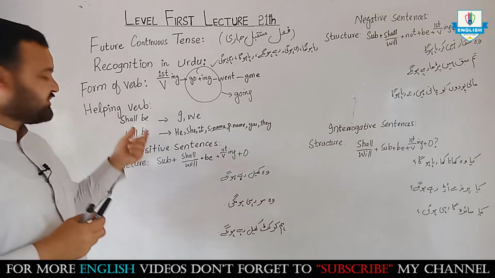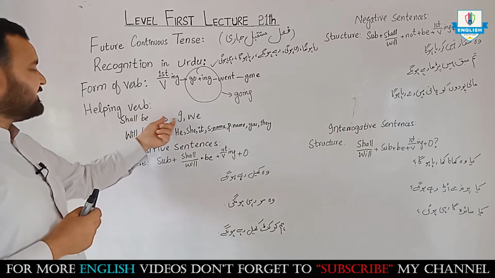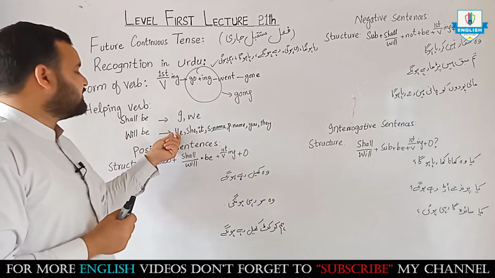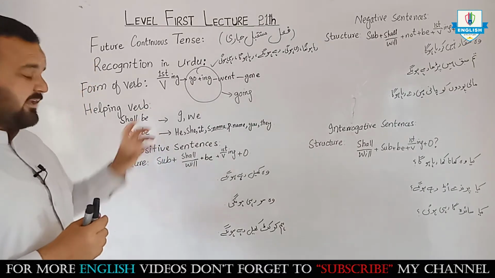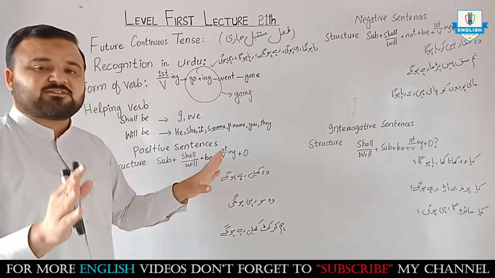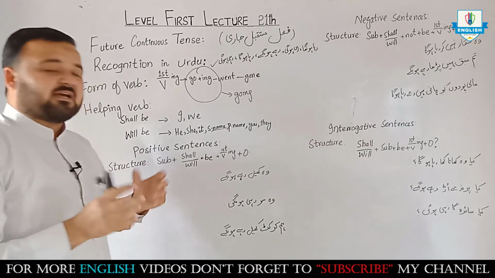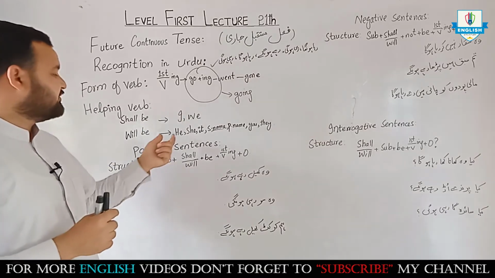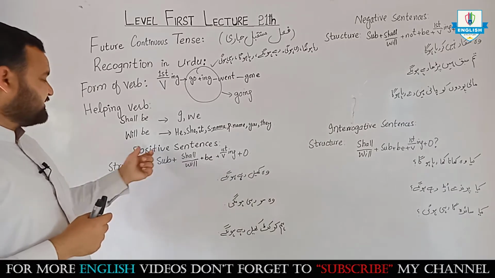Helping verbs, shall be and will be, are used. Shall be will be added with I and we. Will be added with he, she, singular name, plural name, you, they, सबके साथ. मैंने आपको बताया कि nowadays people are saying that will is enough for all subjects, but according to old grammarians, with I and we we will use shall, and with these words we will use will. So let's come to the positive sentences.